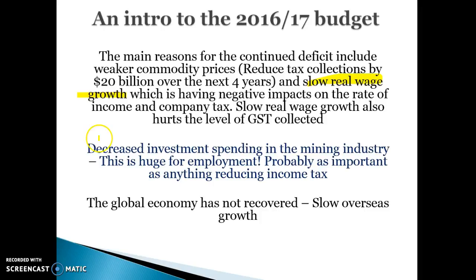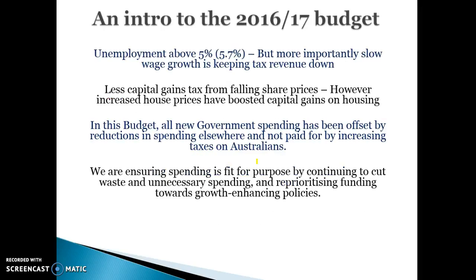Other things that are causing the deficit to remain: less investment spending. When firms aren't investing, they're not hiring as many workers, so there's not as much income tax. The global economy has slowed down, so exporting industries aren't making as much money: less company tax, less income tax, less spending because people aren't making as much money, and more people are unemployed because there's less demand for our exports. You've got to get good at linking a certain event to income tax, company tax, GST, and welfare consistently.